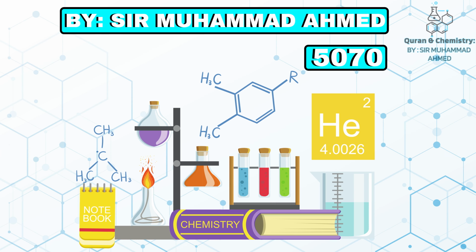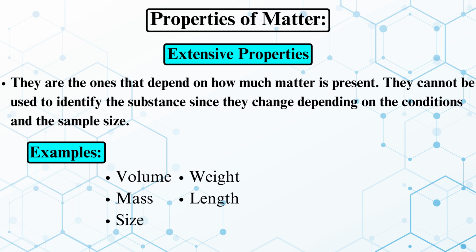So today we'll talk about physical properties of matter, and we'll talk about the chemical properties of matter. So first we have extensive properties. They are the ones that depend on how much matter is present. They cannot be used to identify the substance since they change depending on the condition and the sample size. So examples here: volume, weight, mass, length and size.